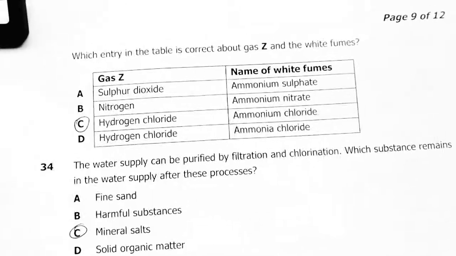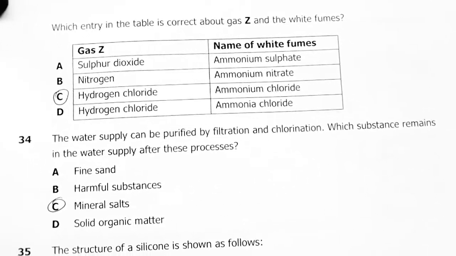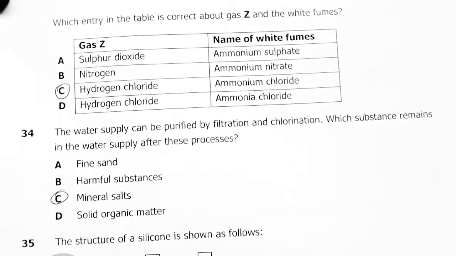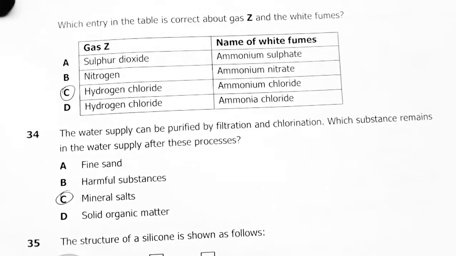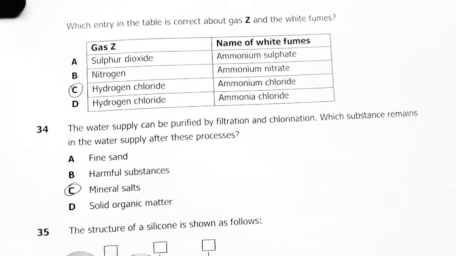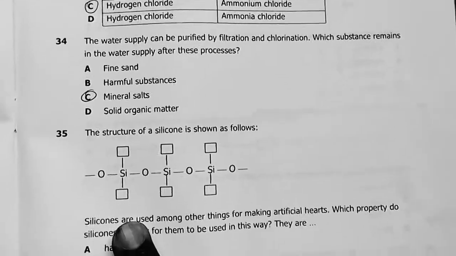34. Water supply can be purified by filtration and chlorination. Which substances remain in water supply after these processes? Mineral salts remain. C.